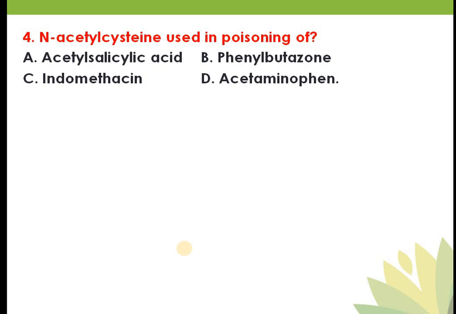So paracetamol is metabolized in the liver, and one of the metabolites of paracetamol is formed when CYP450 enzyme metabolizes your paracetamol into N-acetylparabenzoquinone imine, NPQI. That is a toxic metabolite.